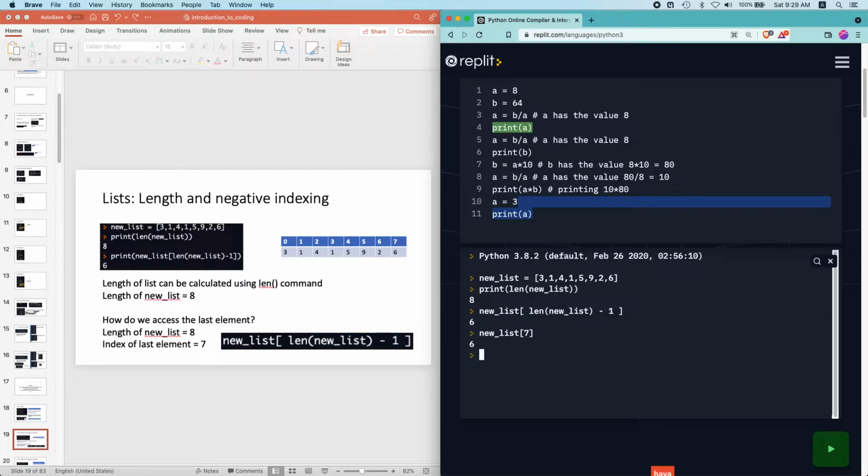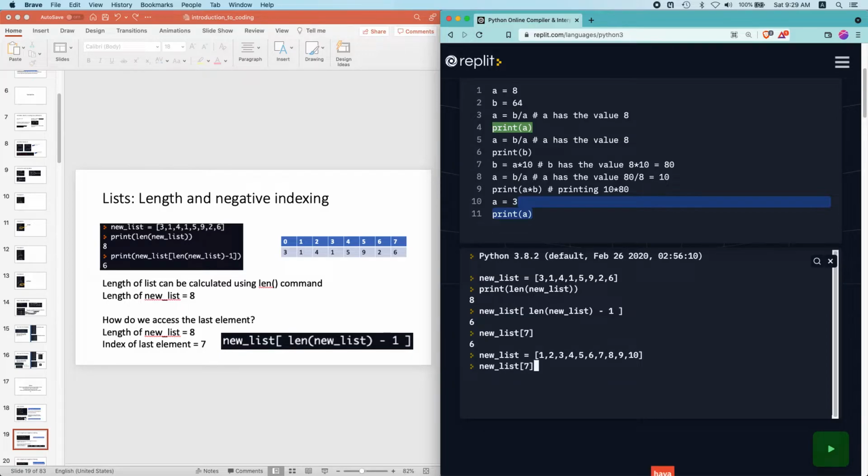Well, the answer is that if you want to access the last element of a list, what if the list has a different length? If my new list now has a length of, let's say, 10, so 1, 2, 3, 4, 5, 6, 7, 8, 9, 10, then how do I access the last element?